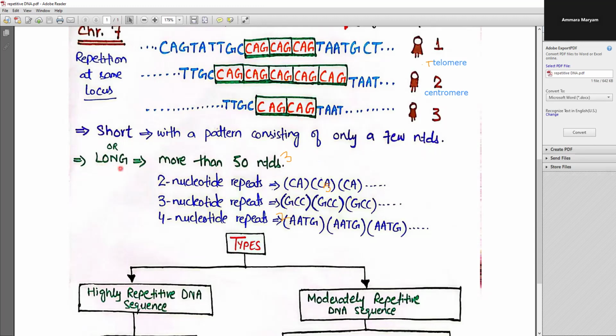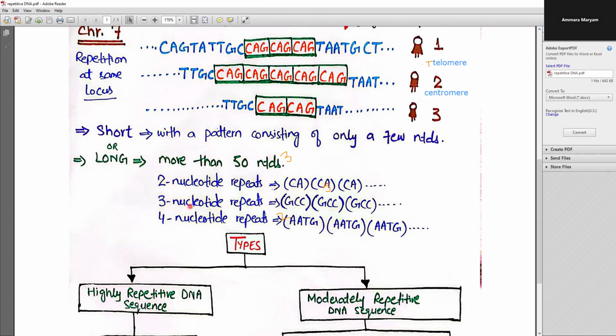And similarly, those repetitive DNA elements consisting of more than 50 nucleotides are referred to as the long repetitive elements. So, for example, in this example, you can see the 2 nucleotide repeats. These are the 2 nucleotides CA, cytosine and adenine. These are going to repeat throughout the genome. So these are the 2 nucleotide repeats.